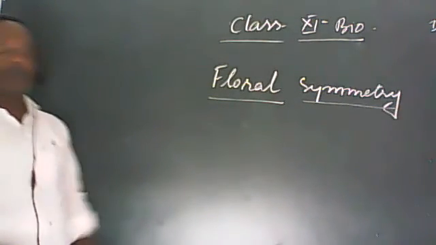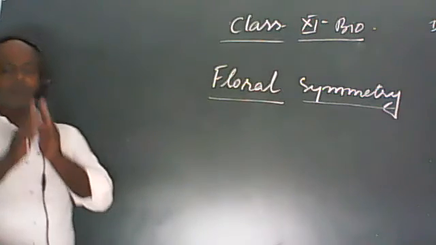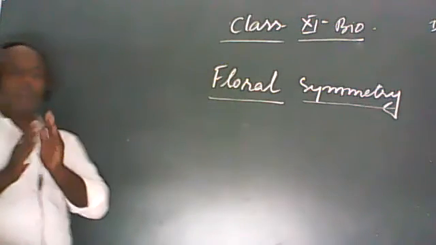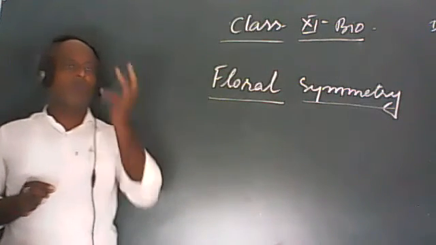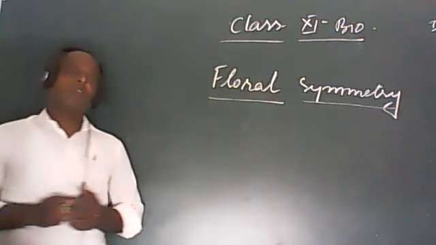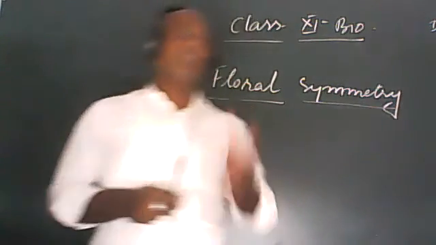First of all, we should know what is floral symmetry. We can say that the arrangement of floral organs around the axis of the flower is called as floral symmetry.